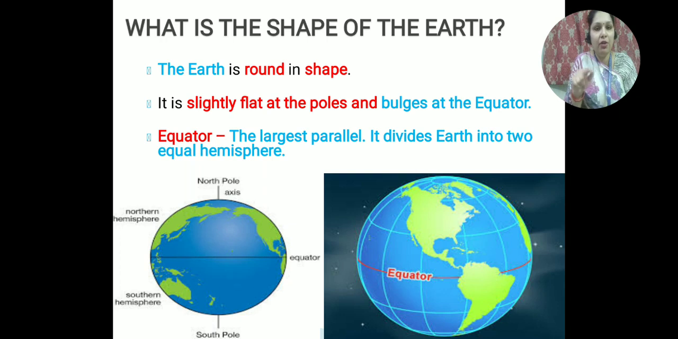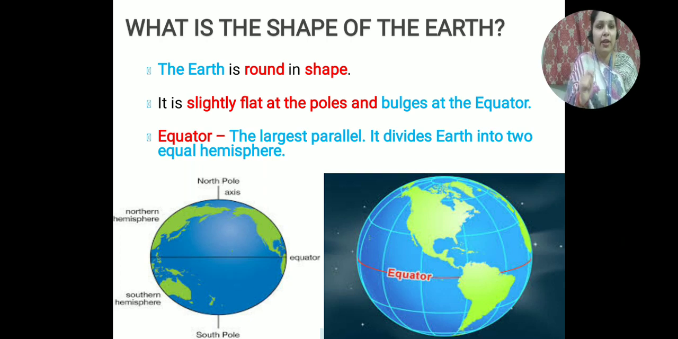So in between you are seeing one black line there. This black line is the equator, which divides the earth into two parts, and the earth bulges at the equator. Bulge means somehow uneven. So the earth is slightly flat on the two poles, the north pole and the south pole, and it is bulged at the equator, and the shape of the earth is round.